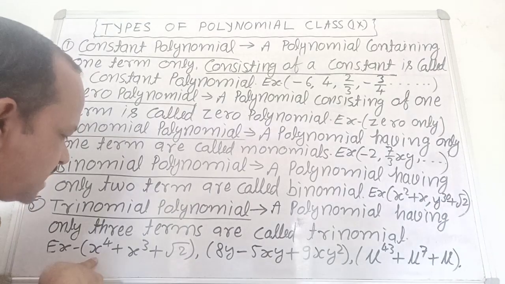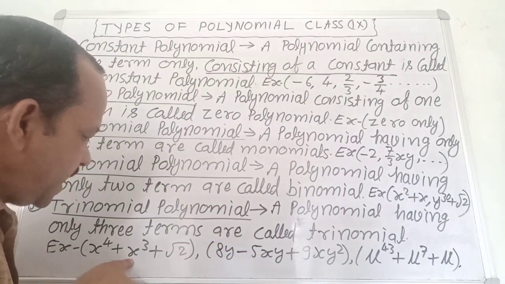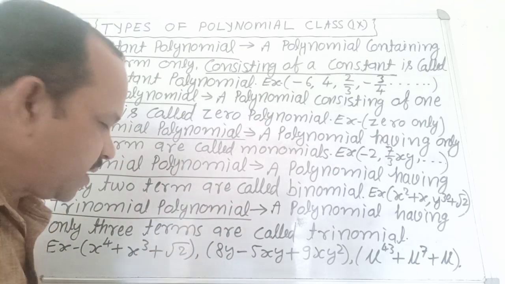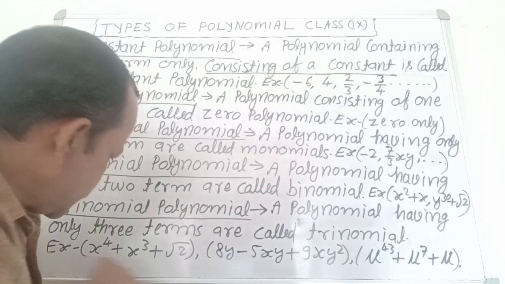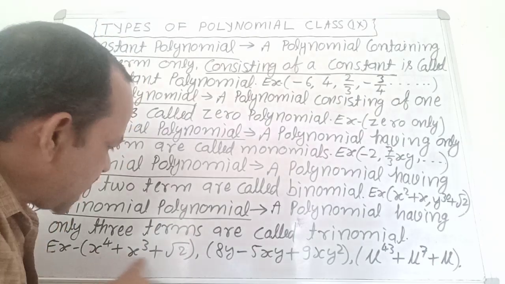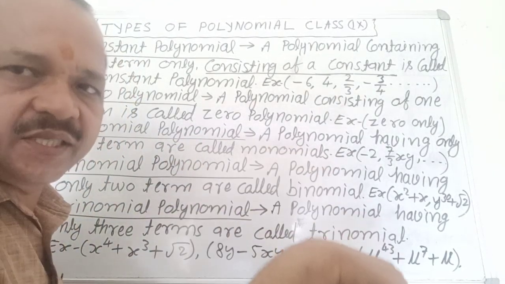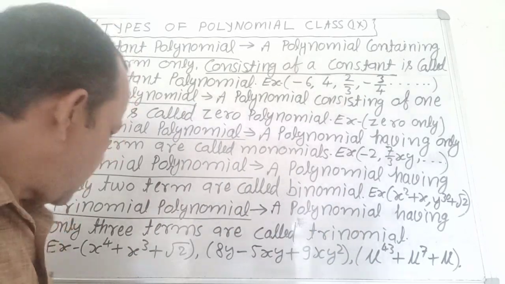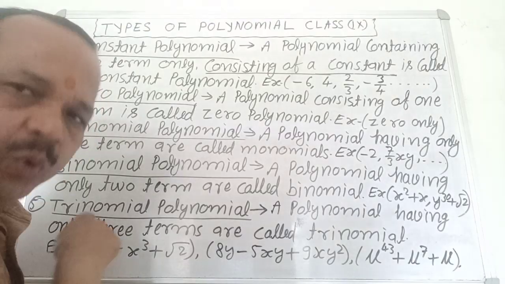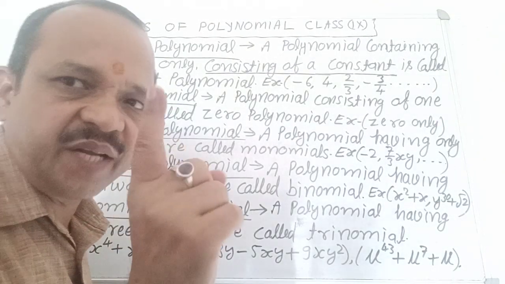Here x power 4 is the first term, x power 3 is the second term and root 2 is the third term. They are separated by the sign plus. Root 2 is a constant, x is the variable and the highest power 4 is its degree. It is clear? No confusion about it?